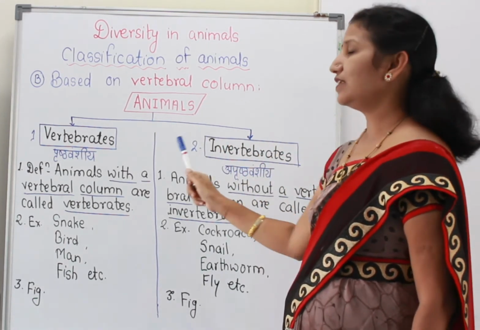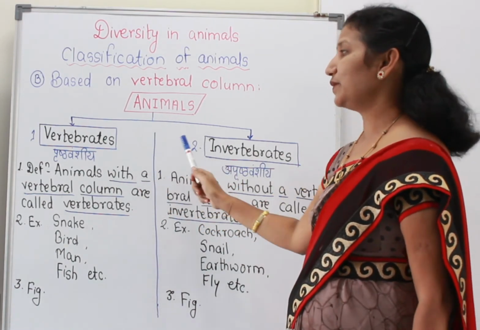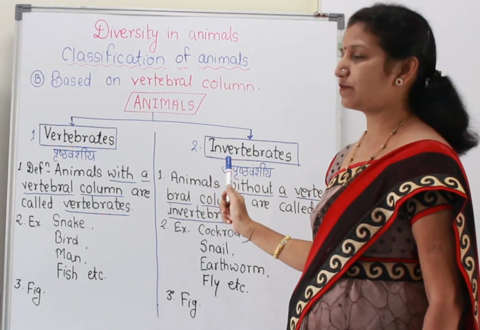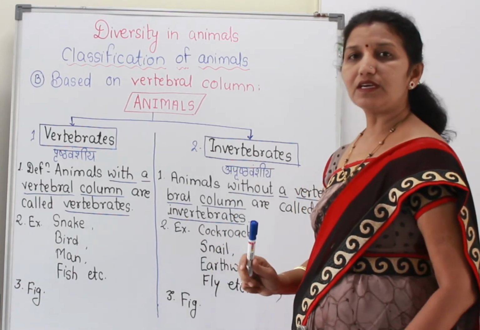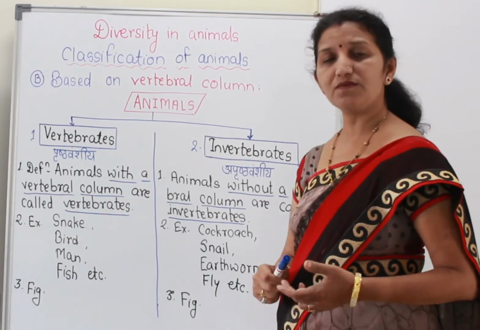Children, I usually give you the comparative studies in the form of distinguish between or difference between. Because of this, what happens? You can prepare for so many types of questions. You can write the answers of so many questions.